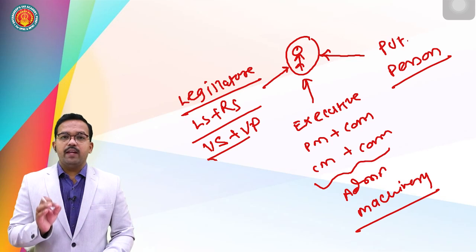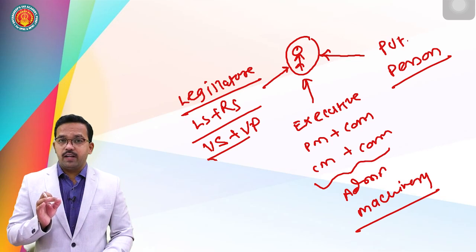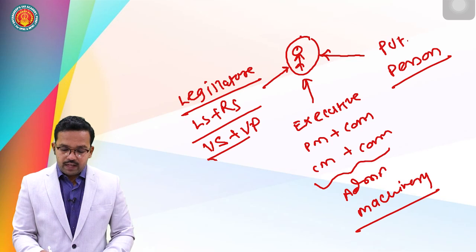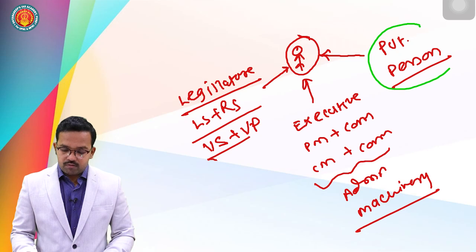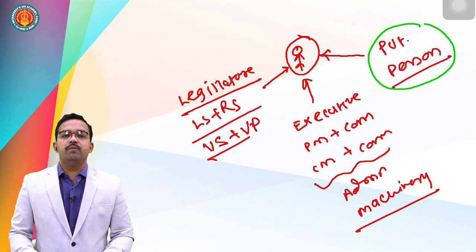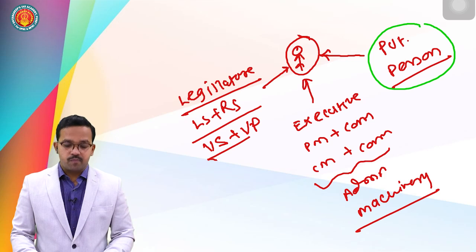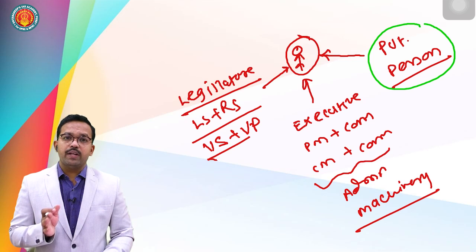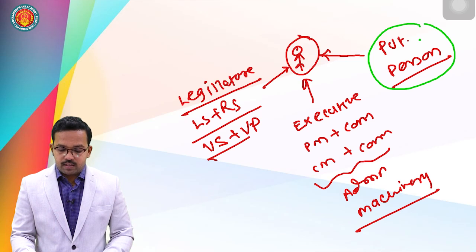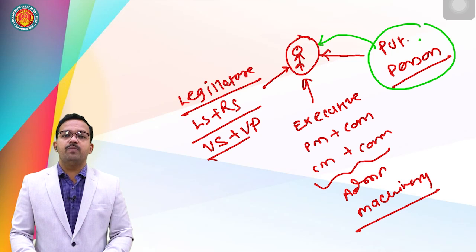Now, if any private person makes an attempt to take away the life and personal liberty of this individual, in that case, this private person will be booked under law and he or she will be put behind bars. It means this person has legal protection from any kind of encroachment by this private person on his or her life and personal liberty.